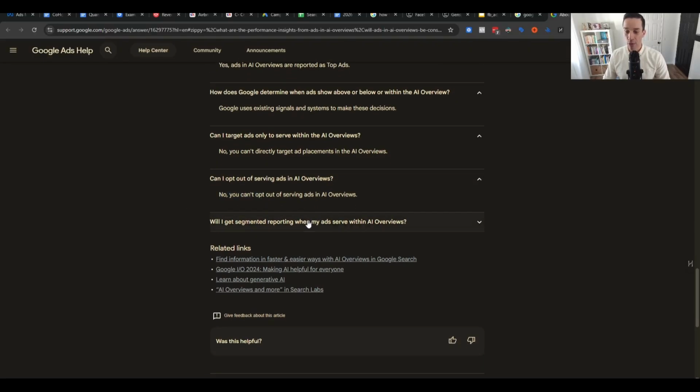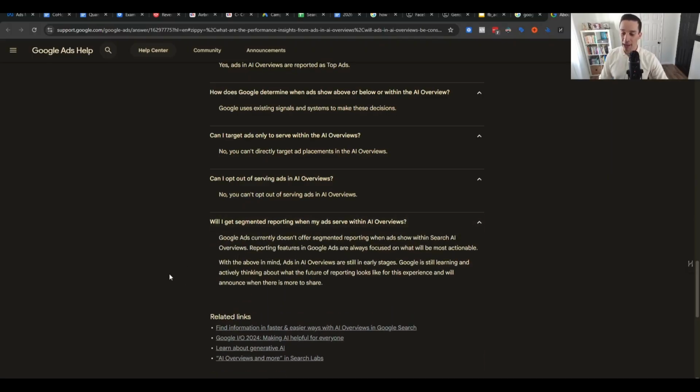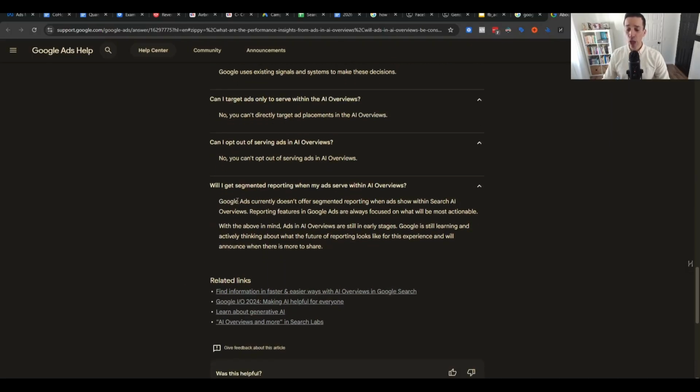And will I get segmented reporting when my ads serve within AI overviews? Currently, they are not offering segmented reporting, but I would find it very hard to believe that this doesn't get released at some point in the future. We saw the same thing with Performance Max. You do it and it just wouldn't give you the breakdown on how it's performing in search versus YouTube versus Gmail, all kind of stuff. But now we do have that type of reporting. And so I foresee that we're going to see a very similar development when it comes to the ads in the AI overview.